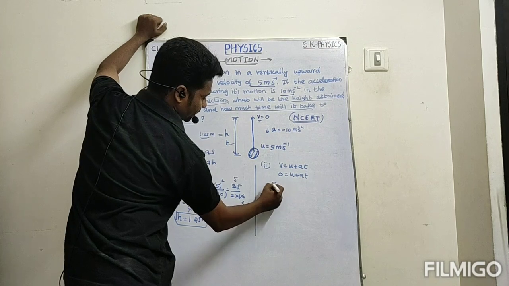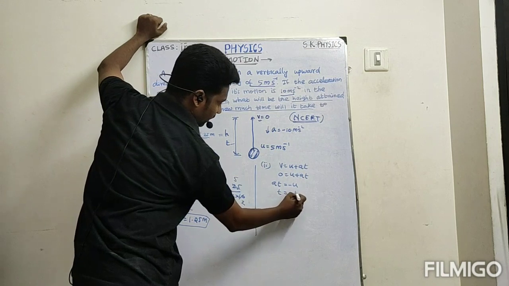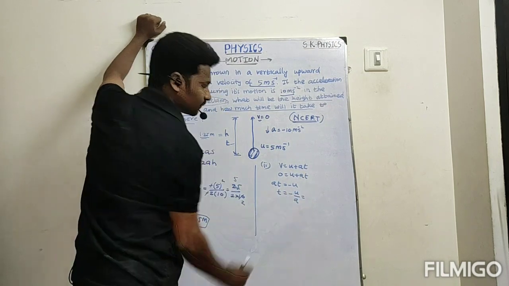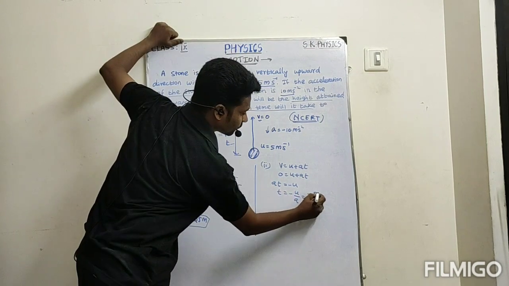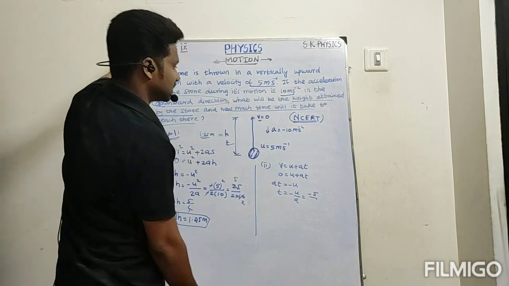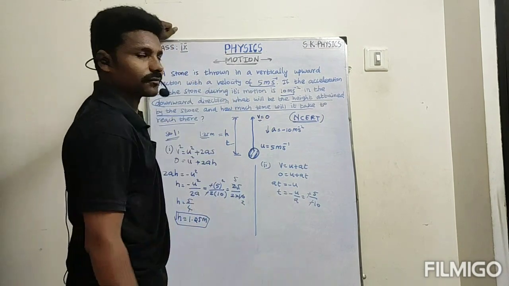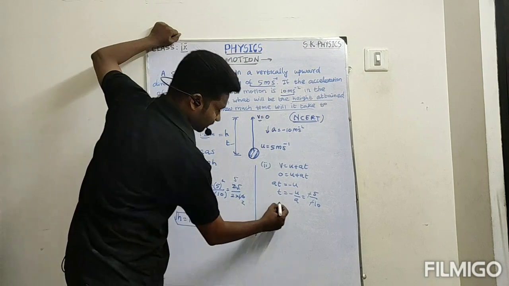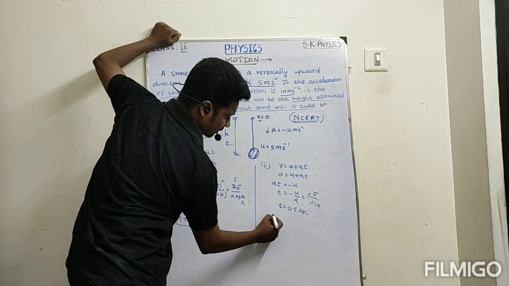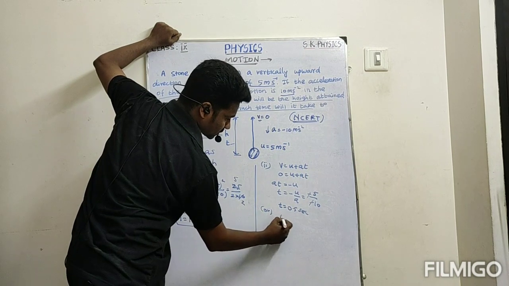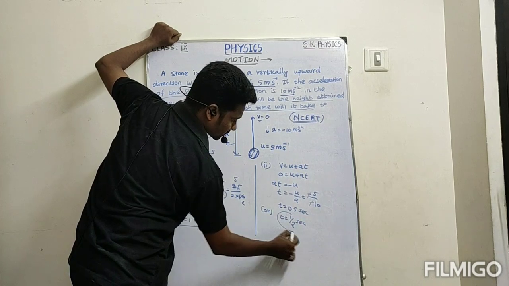Time value is what we need, therefore AT is equal to minus U, so time is equal to minus U by A. Minus, what about U value? 5, divided by A value, minus 10. So 5 by 10 is nothing but 0.5. So 0.5 seconds, half a second, not 1 second.